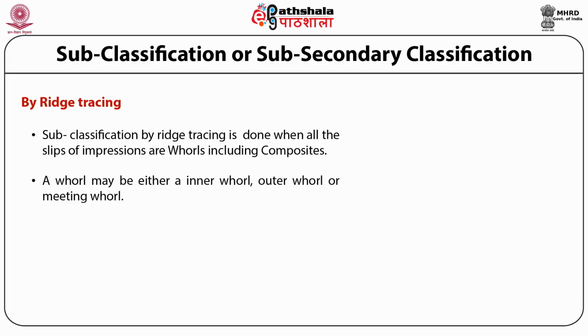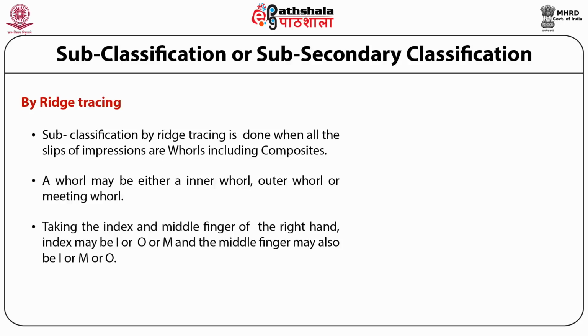The subclassification proceeds by first making a division between them. Taking the index and middle finger of the right hand, the index may be capital I or capital O or capital M, and the middle finger may also be capital I or capital M or capital O.